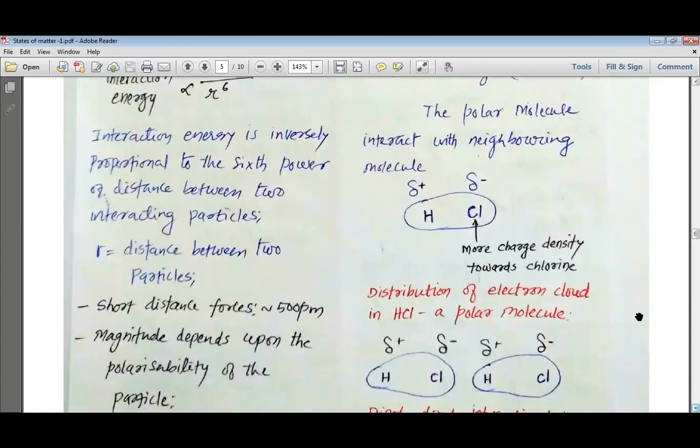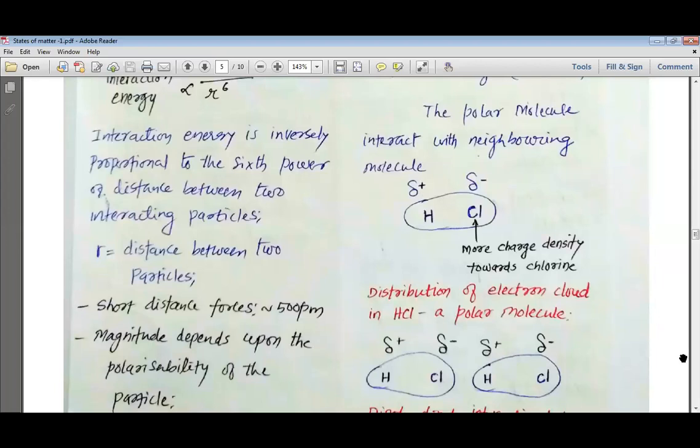The polar molecule interacts with the neighboring molecule. You can see that here we have an HCl molecule. You know, chlorine is more electronegative, and that is why a negative charge is produced on chlorine, whereas a slight positive charge is produced on hydrogen.